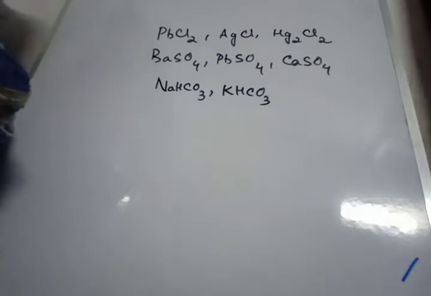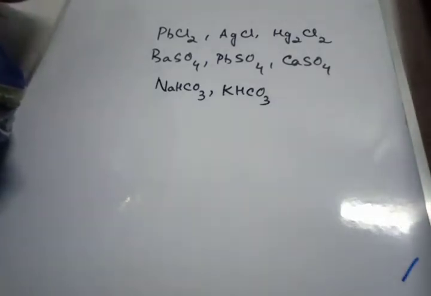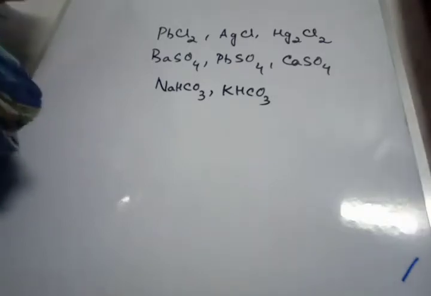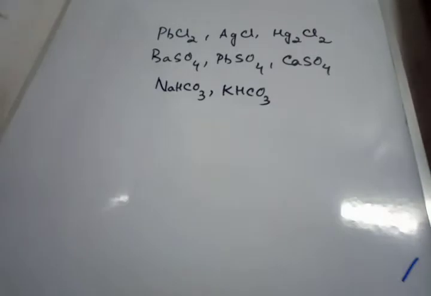Next property is hydrolysis. Now hydrolysis is a phenomenon in which a salt reacts with water to produce a neutral, acidic or basic solution. So basically we have three types of salt: salts of strong acid and strong base, salts of weak acid and strong base, and salts of strong acid and weak base. Now basically hydrolysis is the reverse of the neutralization process.